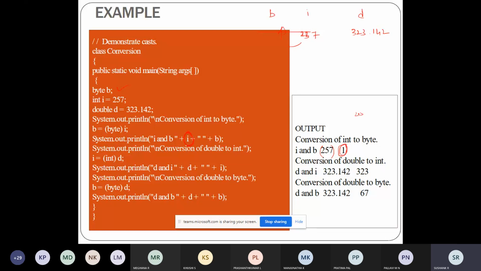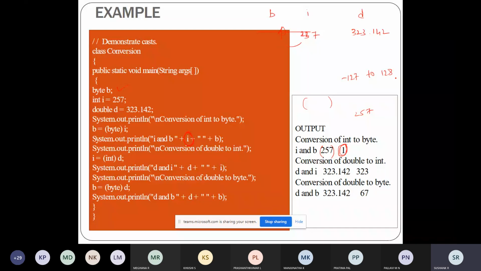The data is getting truncated because you know that the range of byte is from minus 127 to 128. But here I am trying to fit the value 257